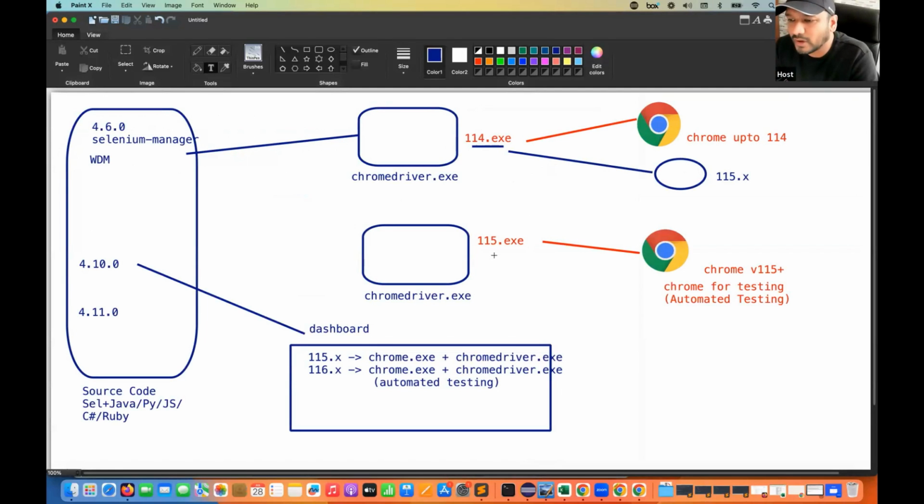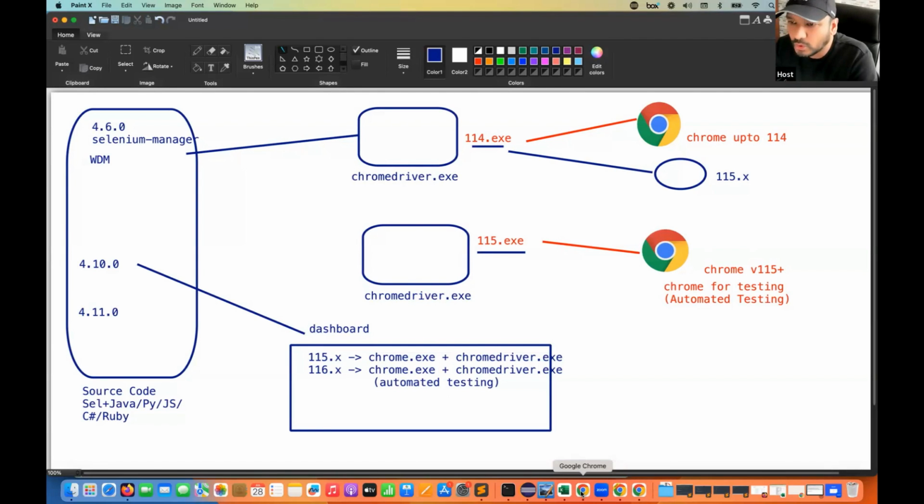So in that case, I need the 115.exe. How will you get this particular 115.exe now? Selenium cannot download 115.exe because Selenium does not understand where the dashboard is. So what should I do? I manually download this chromedriver.exe, and then we will give the path of chromedriver.exe with the help of System.setProperty, just to check that my execution is running on this particular browser or not.